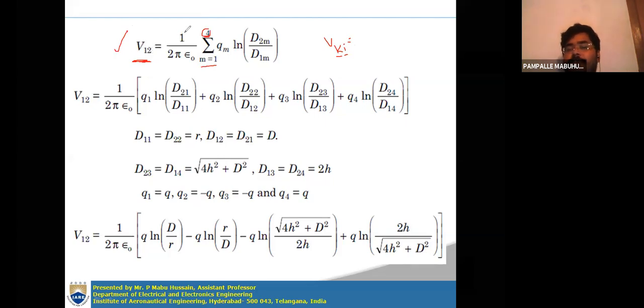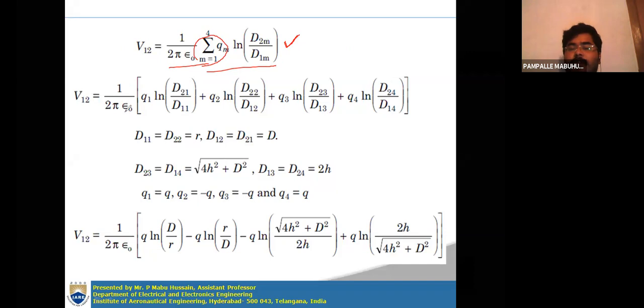So V12 is equal to 1 by 2 pi epsilon naught, sum over m is equal to 1 to 4. By considering the 2 other image conductors also, the total conductors will be 4, so m will be from 1 to 4, Qm ln dim by dkm. Here, i is 2, k is 1, so d2m by d1m. I think there is no doubt about this. It is clear, right? Then you expand this sum.